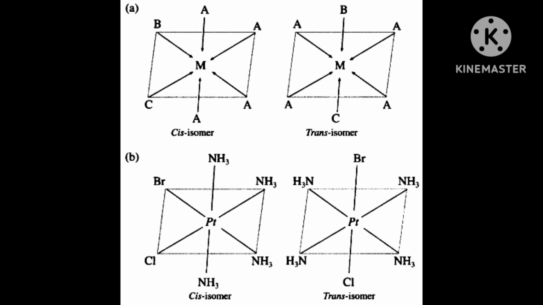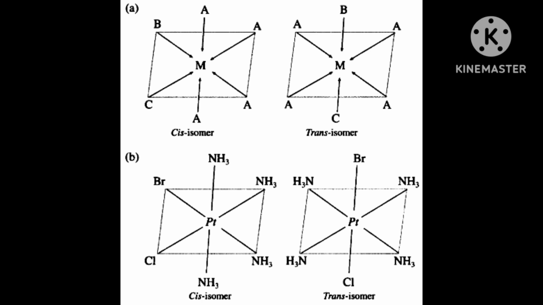The bonds will be different. Stereoisomers have the same chemical formula and chemical bonds, but in structural isomers they have different bonds. This is the difference.